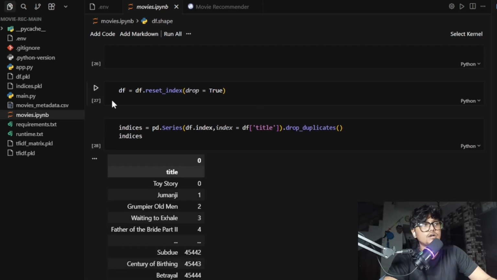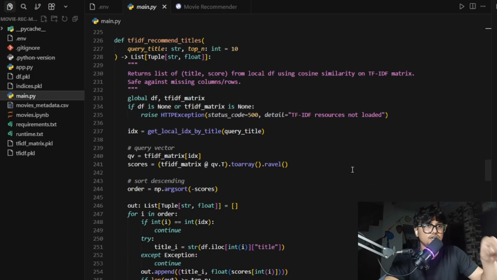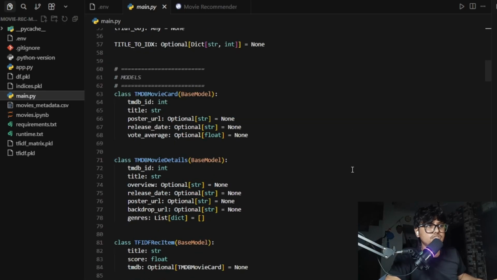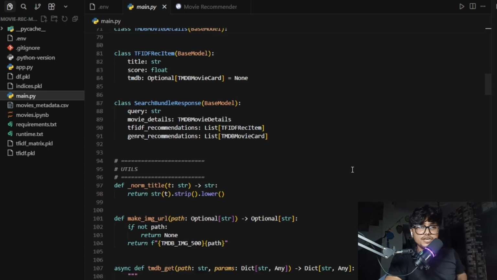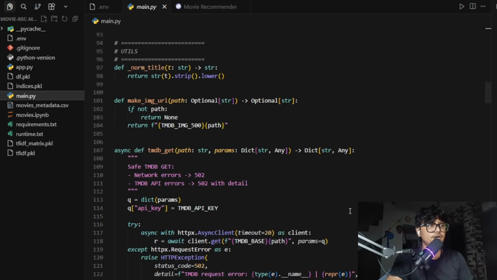Now let's come to the backend part. The backend is built with FastAPI in main.py. Whenever the server starts, it loads the TMDB API, loads the pickle files, and builds a title to index map. The main API endpoints are /health, which checks if the server is working, /home, which shows trending and popular movies, and TMDB search, which returns movie details. Recommend genres returns movies of the same genres. /movie/search returns details plus TF-IDF recommendations and genre recommendations.